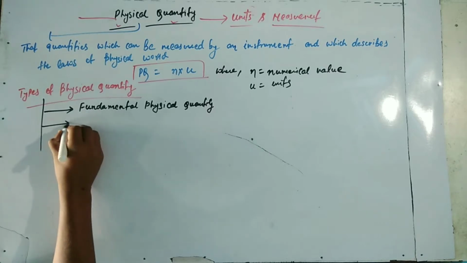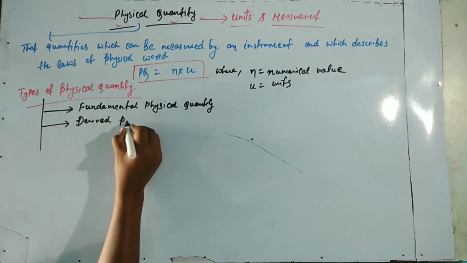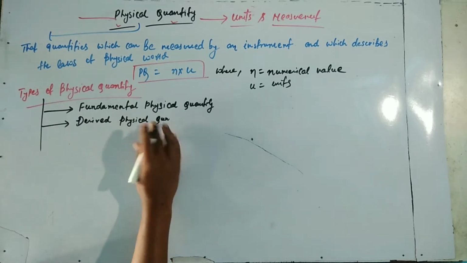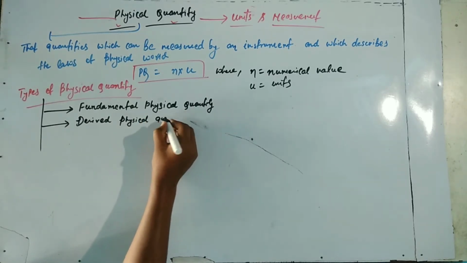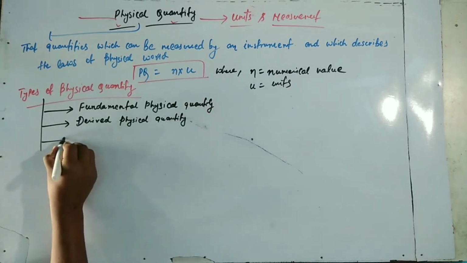Derived means those which are made up of fundamental PQ. And supplementary physical quantity is the third one.